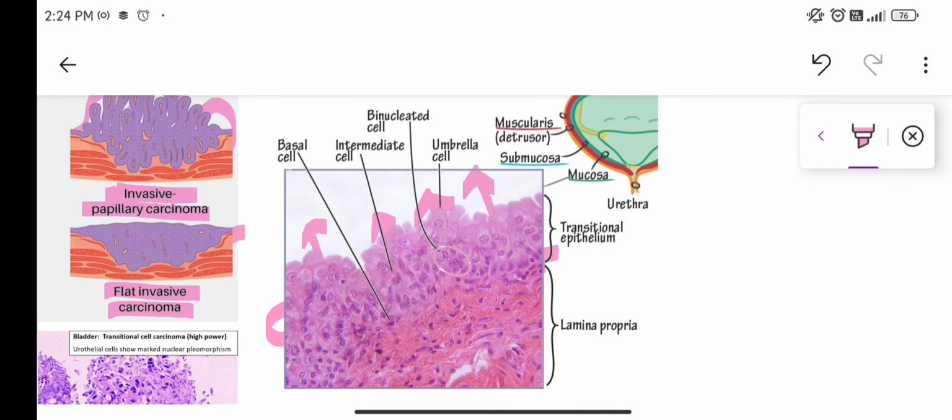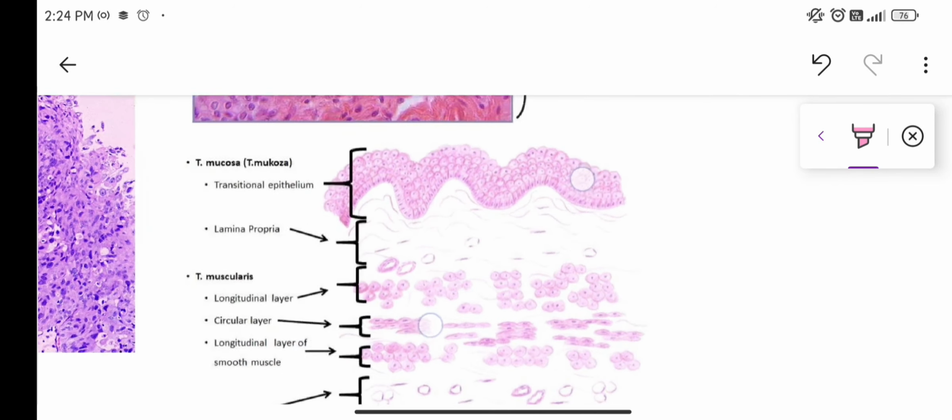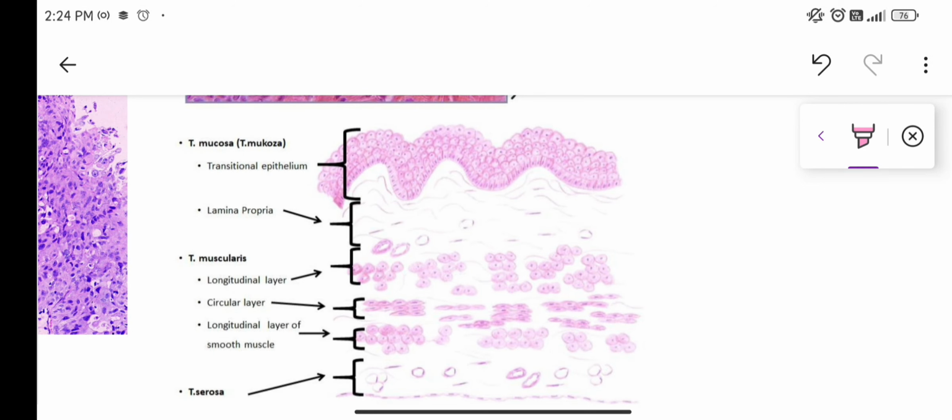Now, the wall of the urinary bladder. First there is the epithelial layer, then the lamina propria. After that there is the muscularis mucosae, and after that the muscle layer, in which you can see a longitudinal layer and a circular layer.